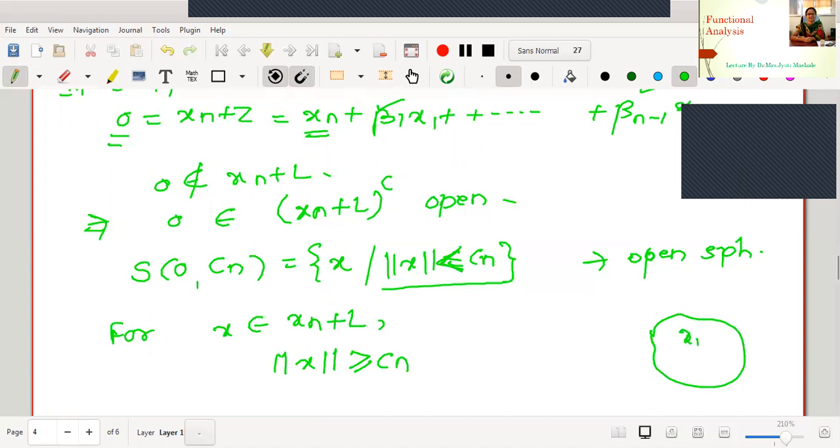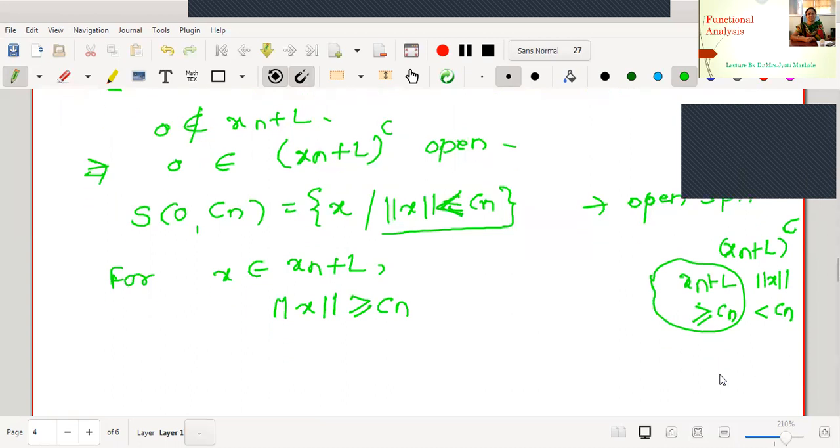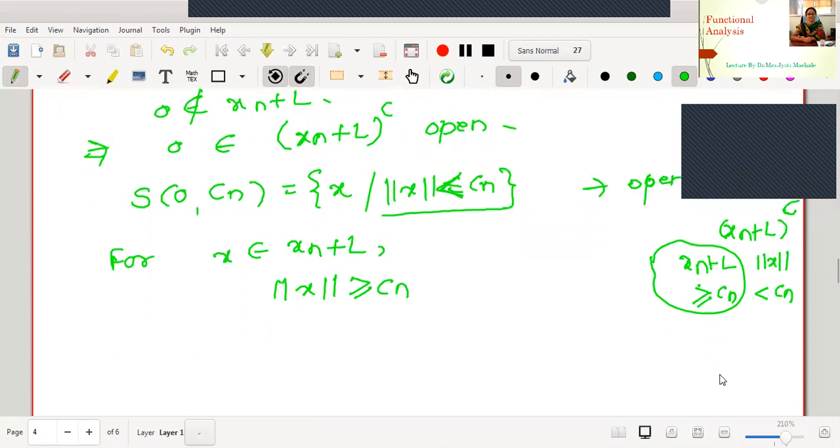This is our set xn plus L. This is xn plus L complement, the outside region. No? Here we have the condition norm x strictly less than Cn. Therefore, what condition should be true here? Greater than or equal to Cn. That is what we are using here for a positive Cn.